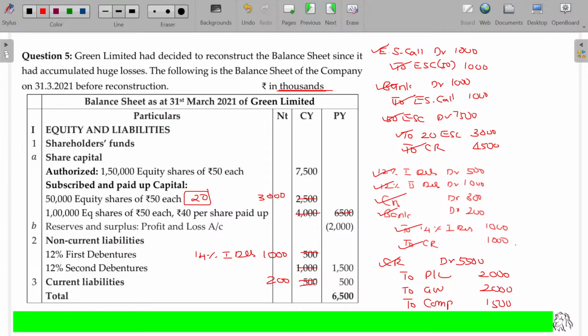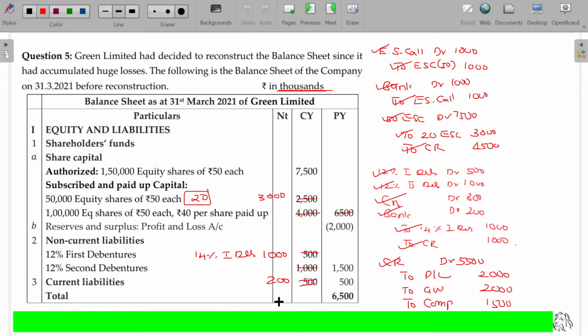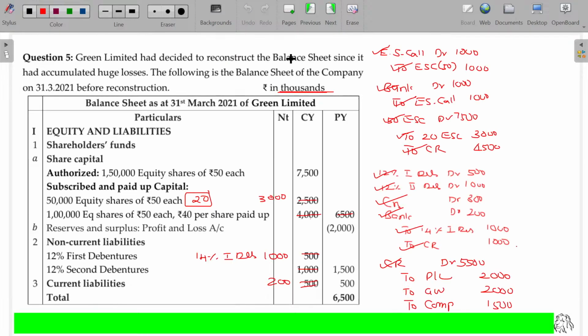Another 200 rupees we get from one of our debenture holders, 1,200. So we have no cash. Now we have to include the cash also here. There is no current assets. So we now include current assets here. The value being how much? 1,200. 1,000 plus 200. 1,200.